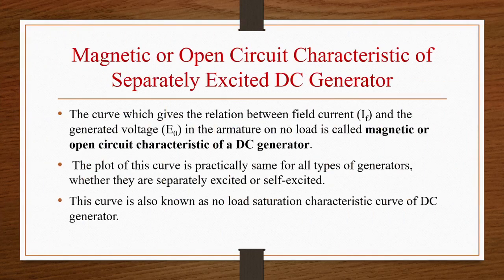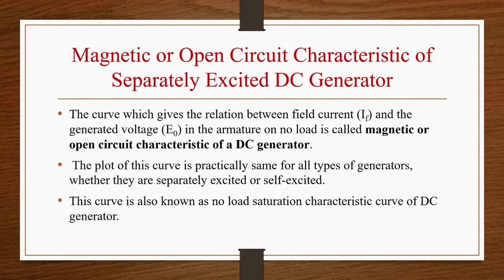Now let us see the open circuit characteristics, or magnetic or magnetization characteristics, of a separately excited DC generator. We are plotting a curve between field current and generated voltage. Field current is denoted by IF and generated voltage is denoted by E naught. In short form, open circuit characteristics can be written as OCC, and we are going to see the OCC or magnetization characteristics of a separately excited DC generator.